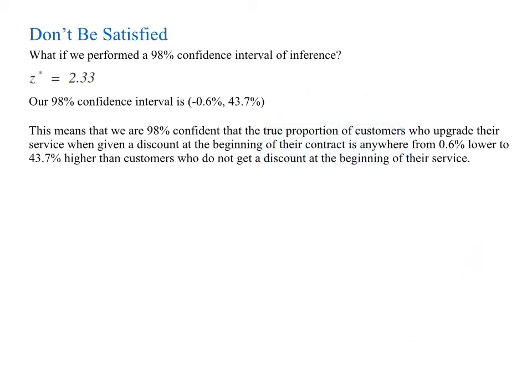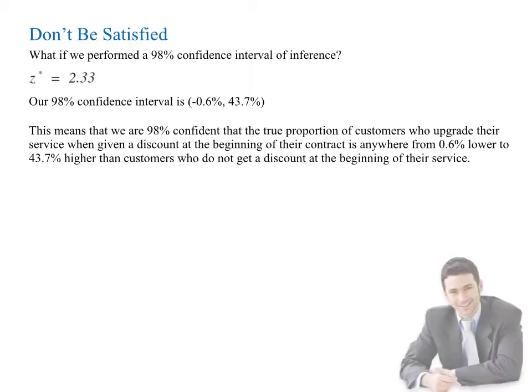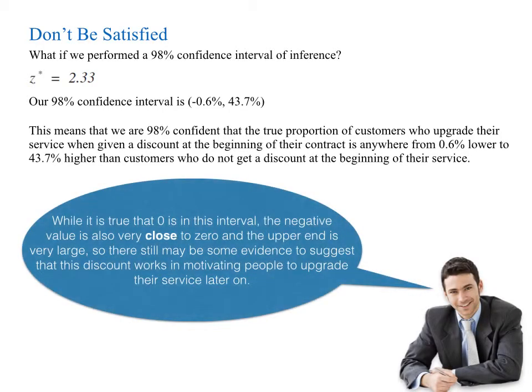It's the statistician who's going to look at this interval and then compare it to the previous one. Statistician's going to look at this and say, while it is true that 0 is in this interval, the negative value is also very close to 0, and the upper end is very large, so there still may be some evidence to suggest that this discount works in motivating people to upgrade their service later on.